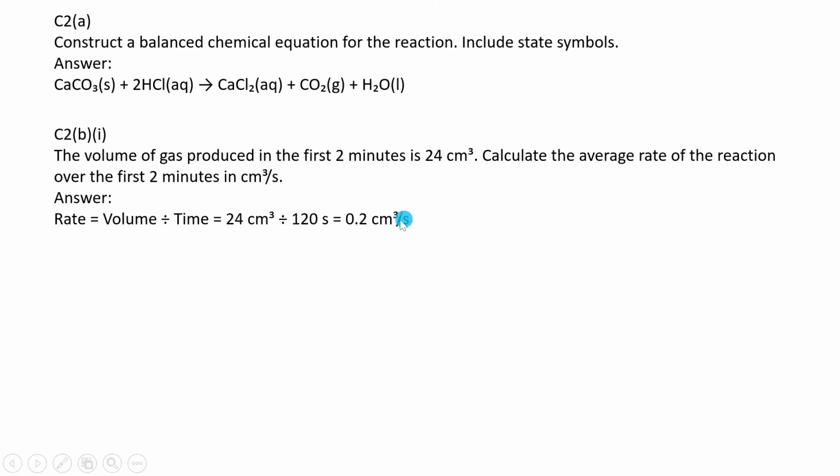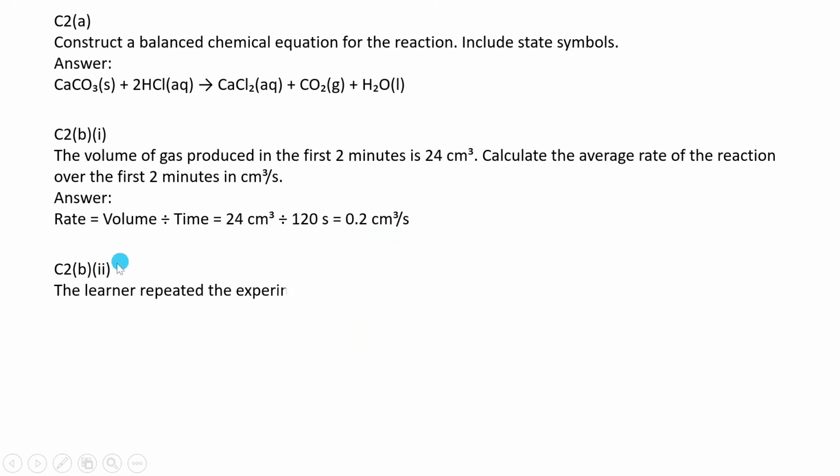So volume is 24, and where there's time, we put 120. We converted these 2 minutes into seconds. Then we found the rate of reaction is 0.2 cubic centimeters per second.